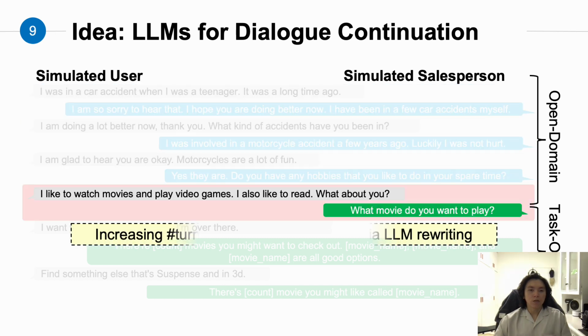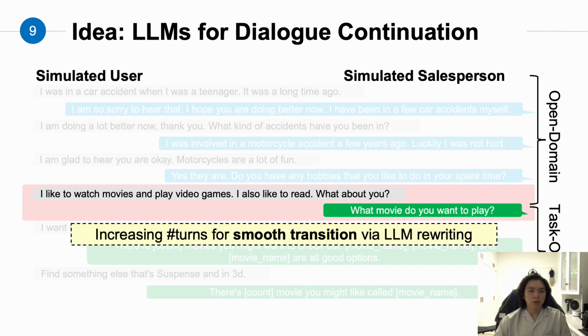In addition, there is only one transition turn from chit-chat to task-oriented dialogue. Imagine the salesperson always recommends you a car right after you say something about traveling. This is too aggressive and not comfortable. So what we're going to do is to increase the number of turns for smooth transition with LLM rewriting.